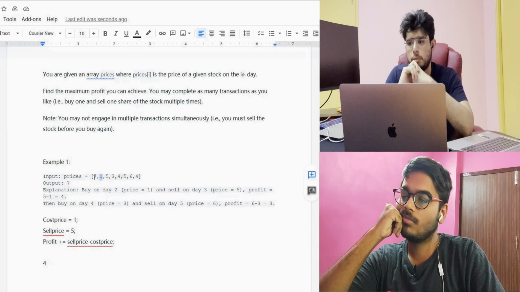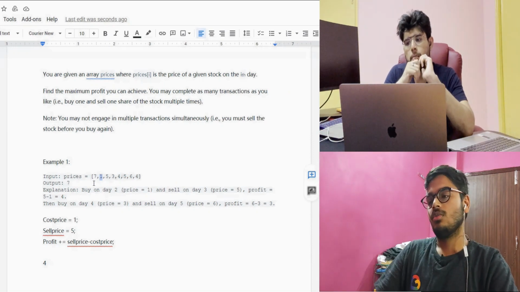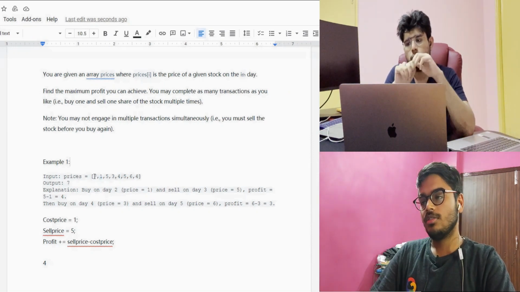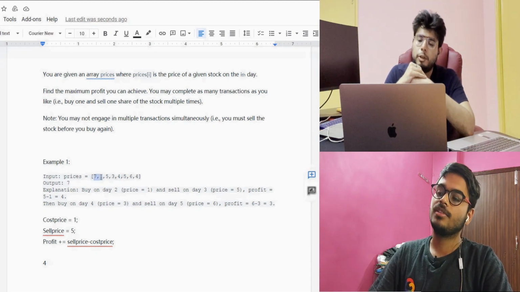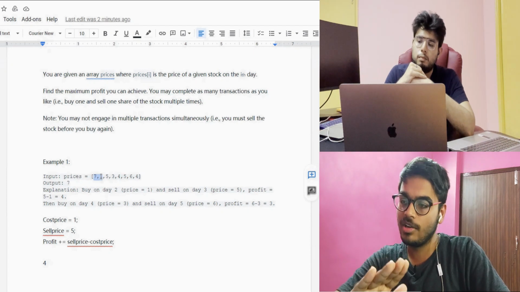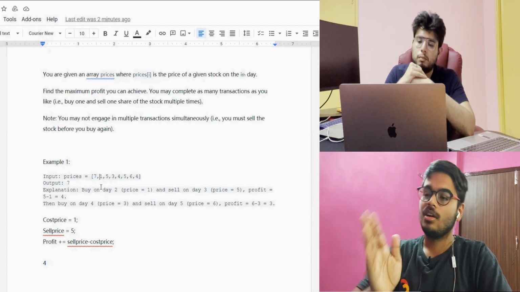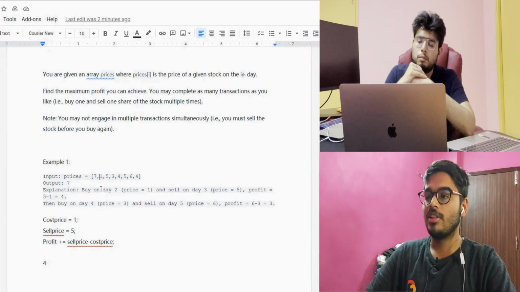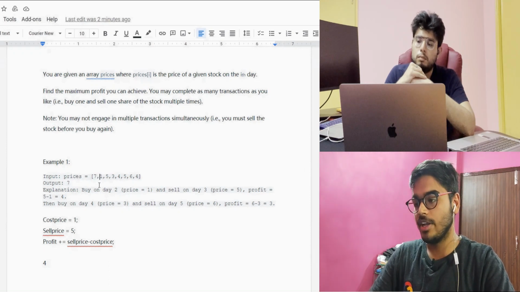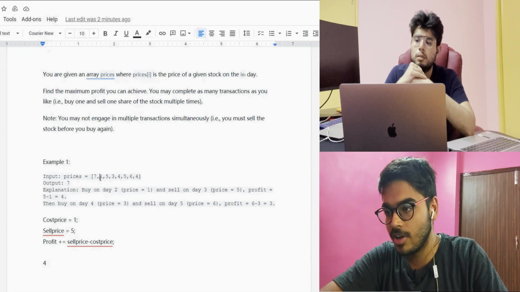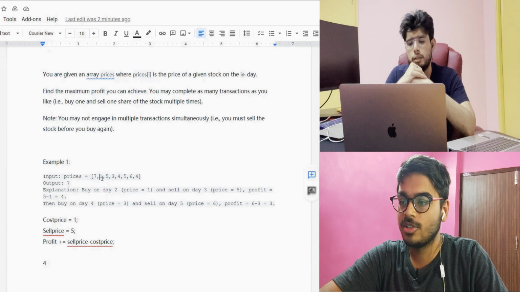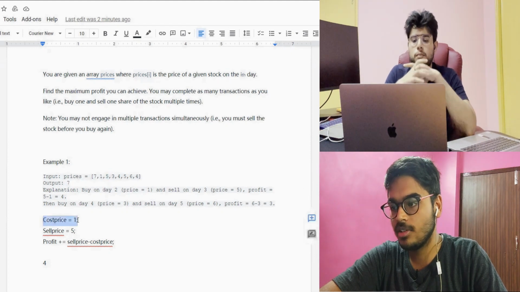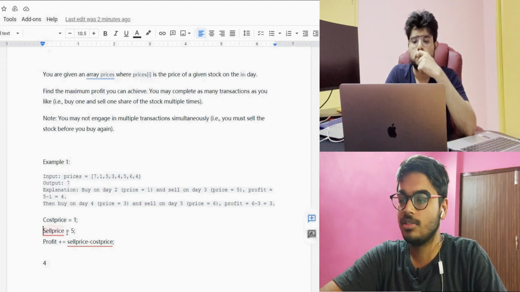Is 7 greater than or equal to 1? Yes, 7 is greater than or equal to 1. So it means that after 7 some smaller element exists, which we can take as the cost price. Now we compare 1 and 5, and here we saw that 1 is not greater than 5, so 1 can be our possible cost price. So we have taken this as the cost price. Now we have to check for the selling price, because the cost price is done.